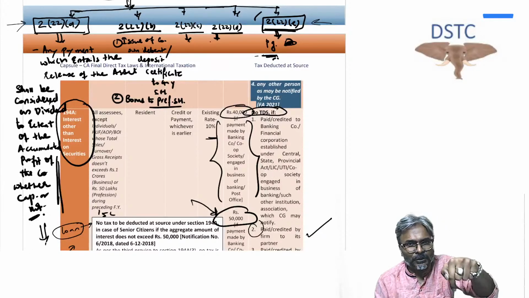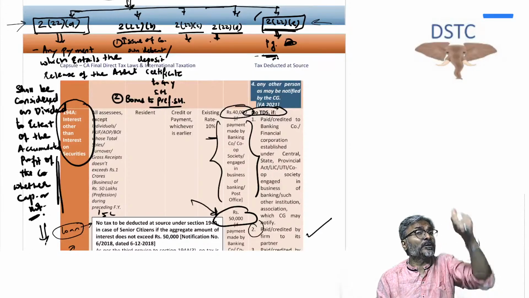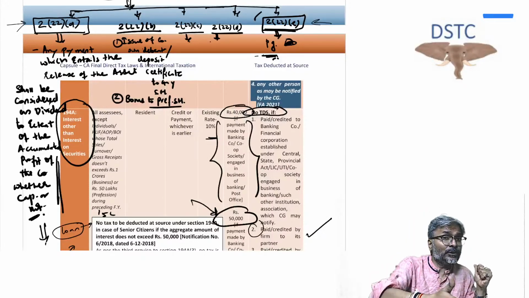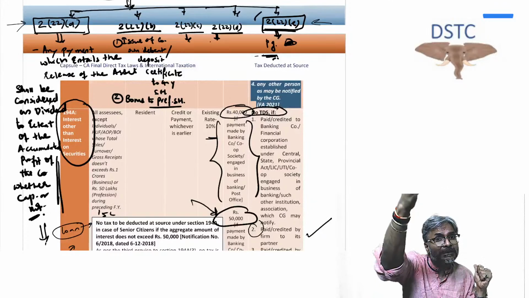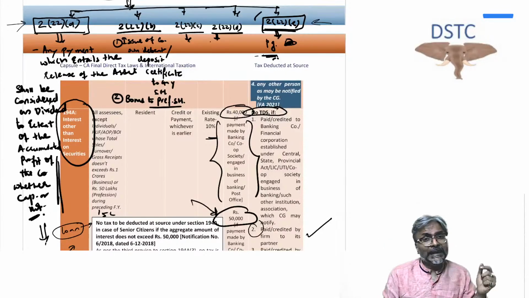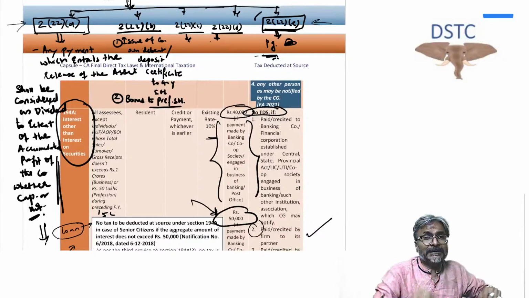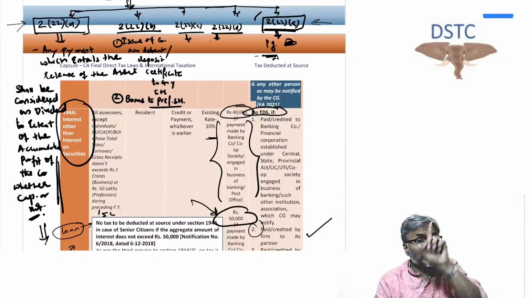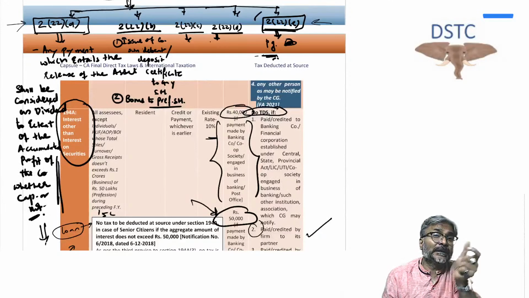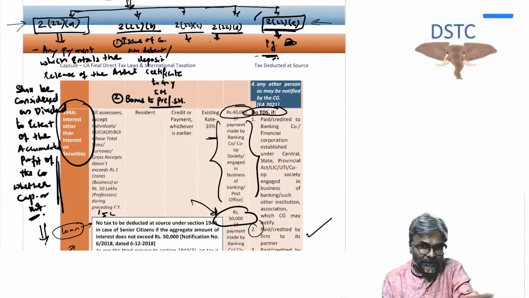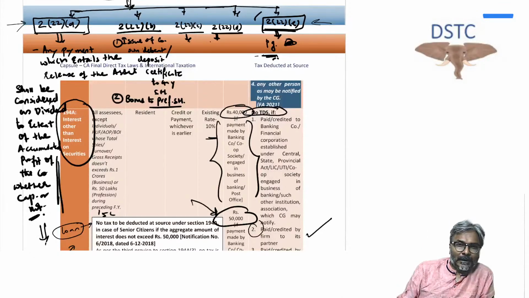So if such shareholder, which shareholder? The shareholder who is having 10% or more in this private company. If such shareholder is having a substantial interest in any concern and the private company is giving loans and advances to that concern, then again it is a deemed dividend under section 222E, taxable in the hands of whom? In the hands of such shareholder. That is the point, students, which is to be considered.